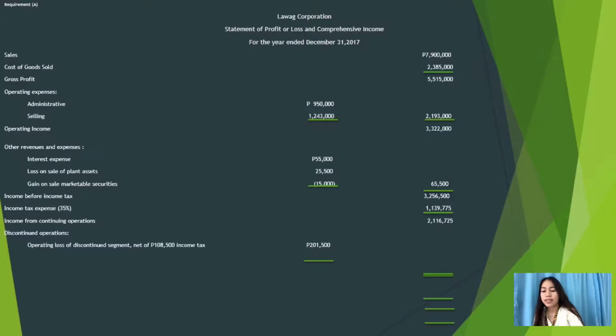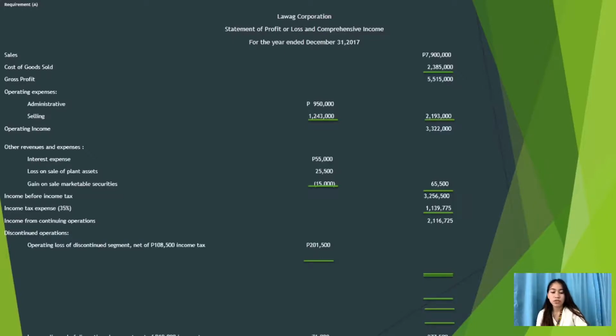The 750,000 sales is reduced by the cost of goods sold, administrative expenses, selling expenses, and interest expense. So the loss before income tax will be 310,000, and times the 35% tax rate, we have 108,500, and the net loss will be 201,500.